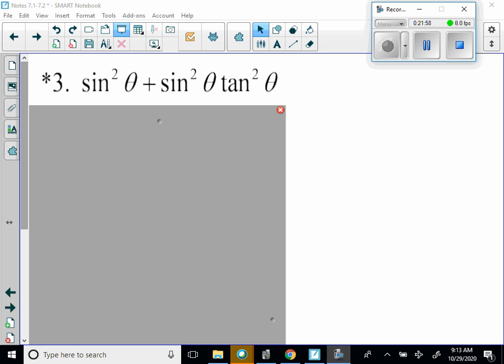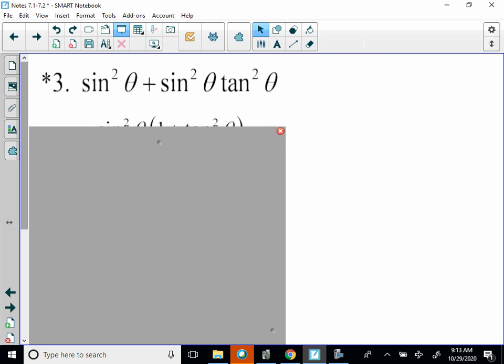Okay, you try to work this one, write it down, pause your screen, give it a shot, and then come back. Okay, and I'll try to work it both ways to show it. So go ahead and get to work, pause your screen. Okay, you're back. First thing we do is we factor out a sine squared. We see 1 plus tangent squared theta. That's a Pythagorean identity.